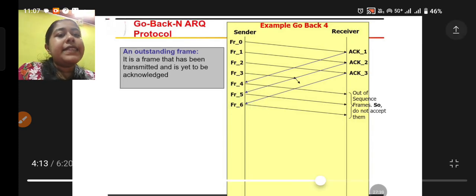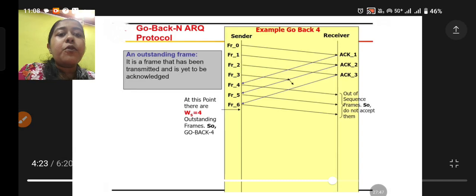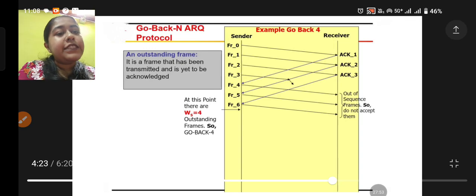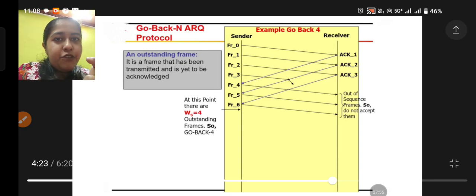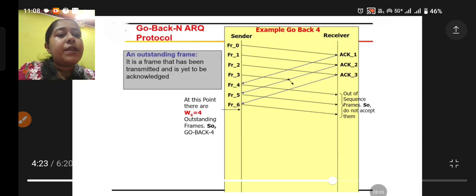Now let's see what's happening next. At this point there are WS, the size of the window is 4, outstanding frames, so go back 4. Since your window size is 4, go back 4. This is your particular protocol. Now your particular ARQ is go back 4, not go back N, since your window size is 4. So these are now my out of sequence frames. Now let's see what is happening next.